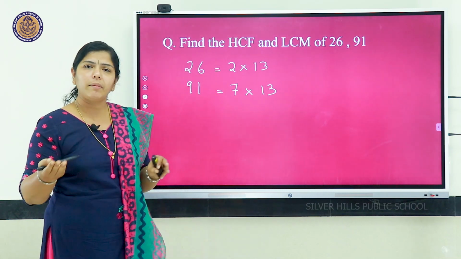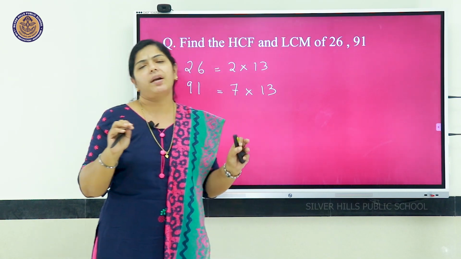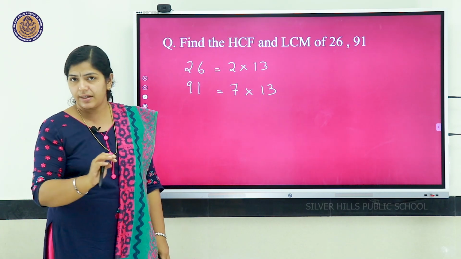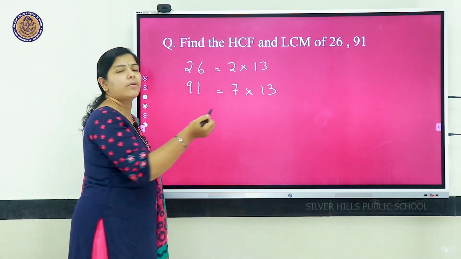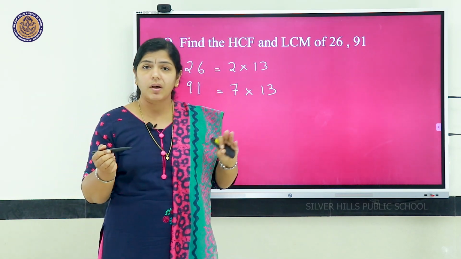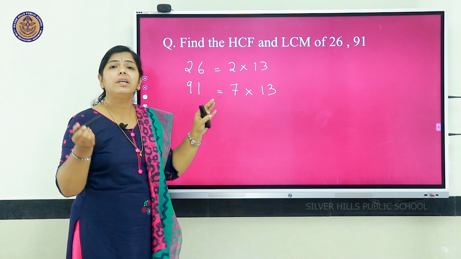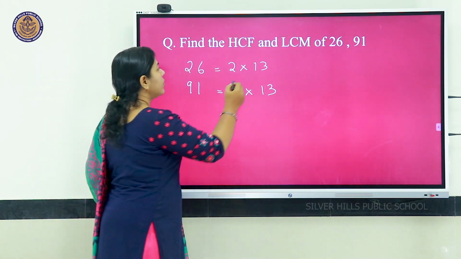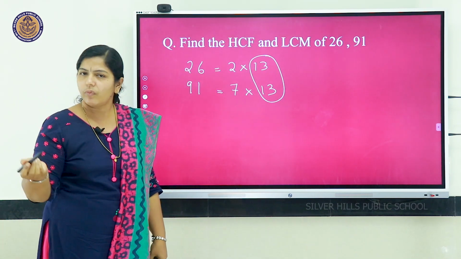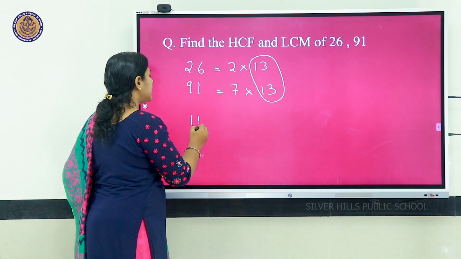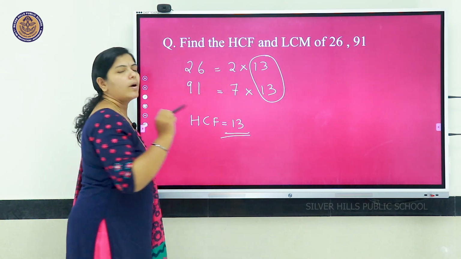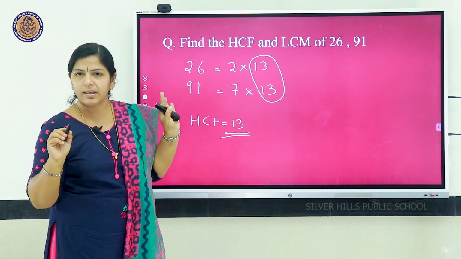Okay, you can use factor tree method or division method, anything for prime factorization. So now we will find the HCF. HCF we said is the product of the smallest power of the prime numbers which are common. Okay, so common is only 13, and both have the same power 1. So what is the HCF? HCF equal to 13. Only one common, that is 13, that only we will take.